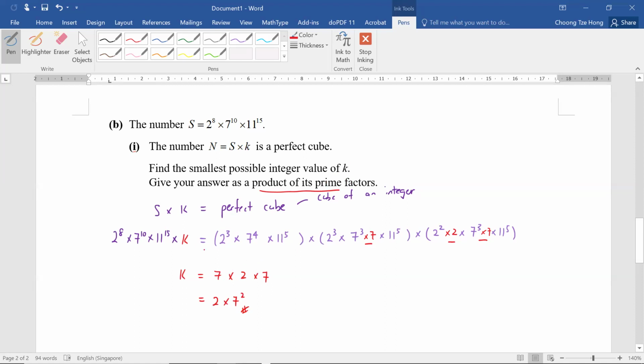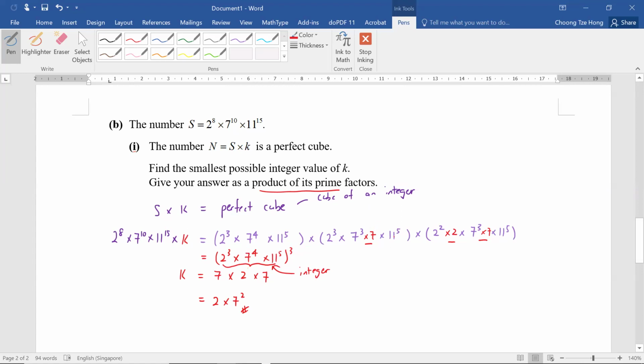Once we have done this, you realize that now this number is a perfect cube already. Why is it a perfect cube? Because it can now be expressed in this form, cube, where the thing inside this bracket, if you combine it together, is definitely going to be an integer. So you are able to express this number as a cube of an integer, and that is why it's a perfect cube.